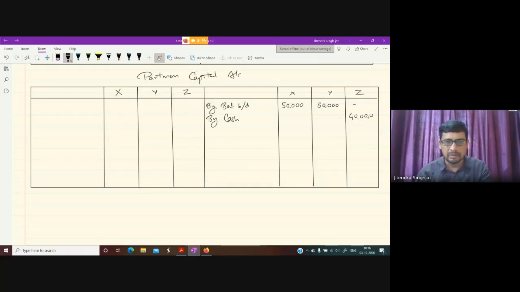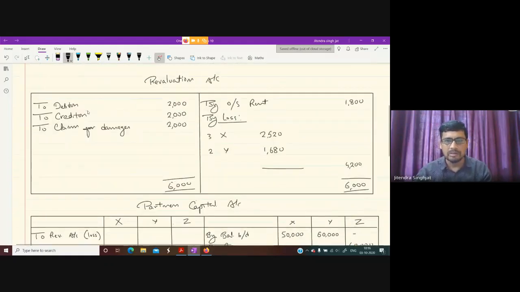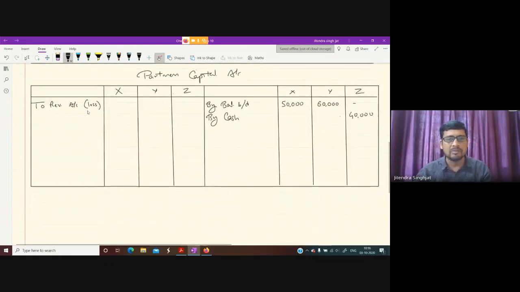Is that clear? Now there is a loss in the revaluation account. To revaluation account, the loss of revaluation we write on the debit side. How much is it? 2,520 and 1,680. Is it clear to everyone?